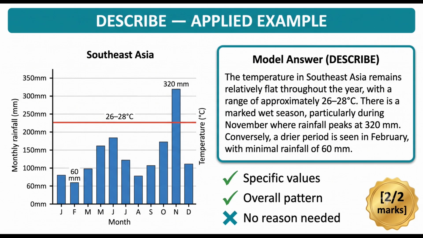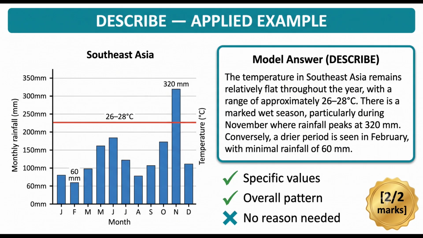Let me show you a describe answer applied to a full question. Describe the rainfall pattern shown in the climate graph. 2 marks. The graph shows a location in Southeast Asia with consistently high temperature and rainfall. The strong answer reads, rainfall is generally high throughout the year, exceeding 2,000 millimeters annually.